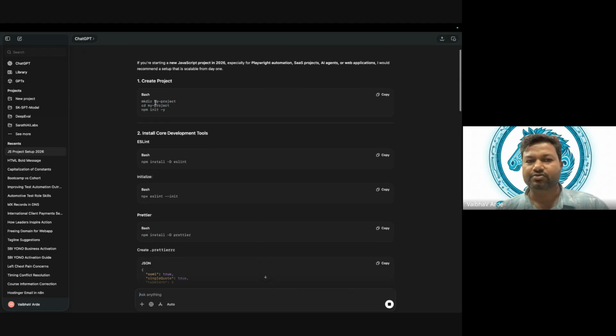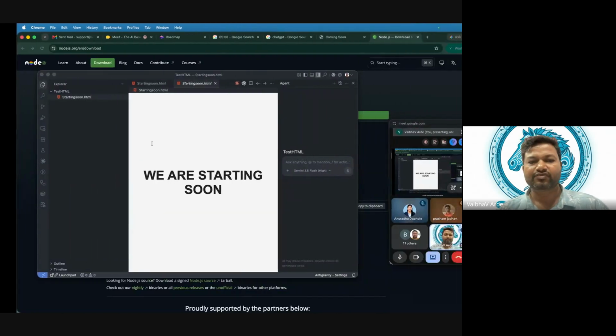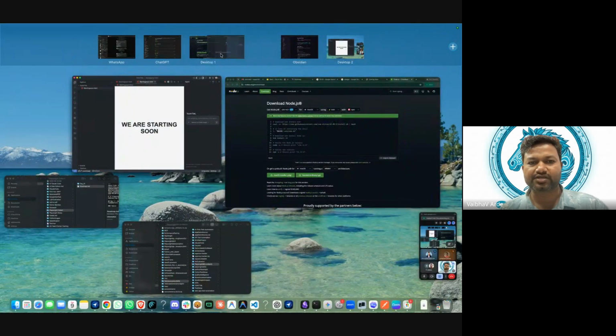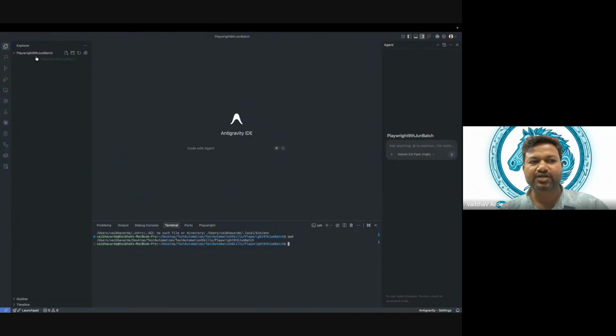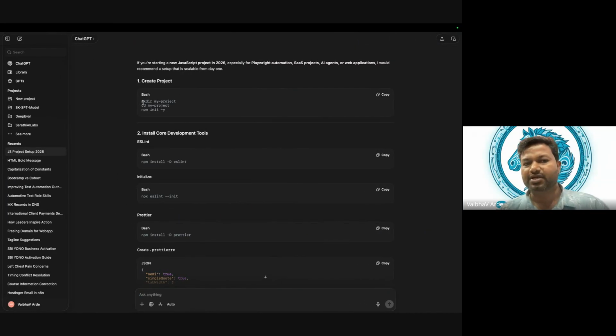So this is mkdir, make directory, that we have already created. We created one folder, and we are in it. mkdir is nothing but make directory. That is the reason I was saying everyone should know the basics of Linux. Then cd is nothing but moving to the particular folder which we created. The next important thing is npm init. Why is -y given here? Let's see that.